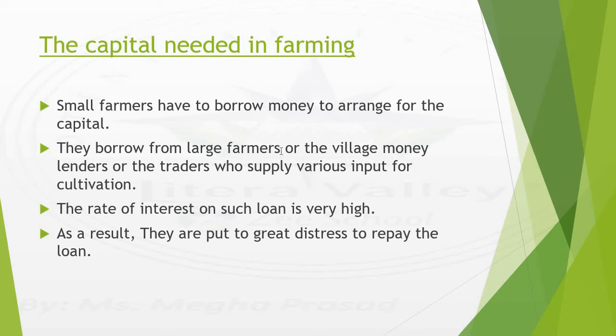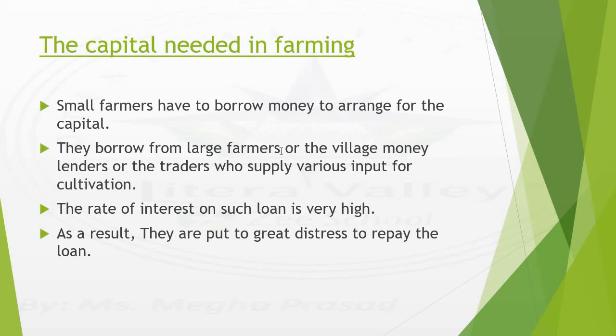Or they can borrow from village money lenders. Village money lenders are people who are not certified by the government to lend money, but these individuals provide money to small farmers.